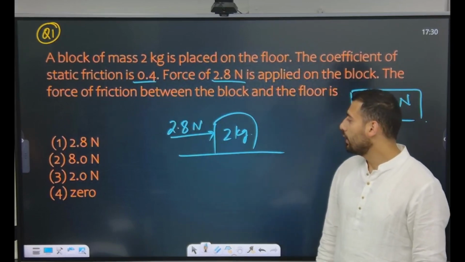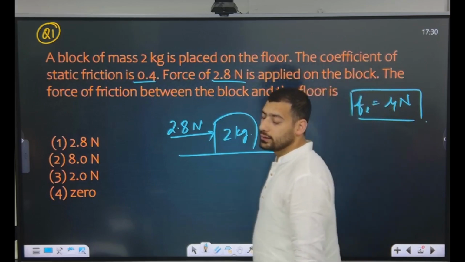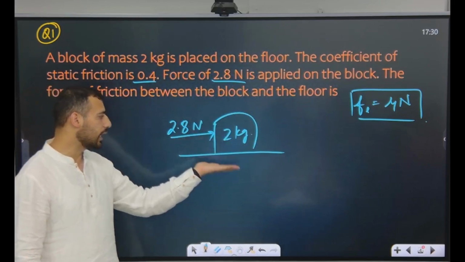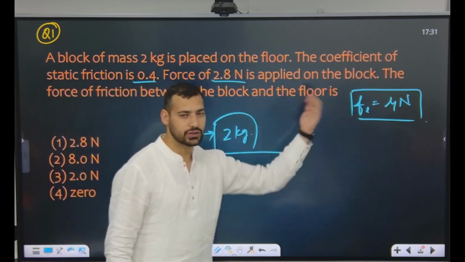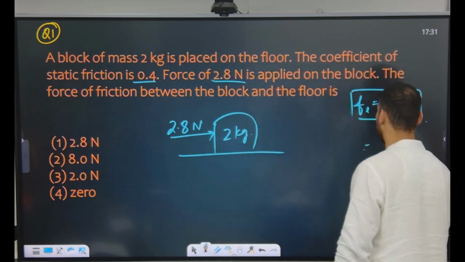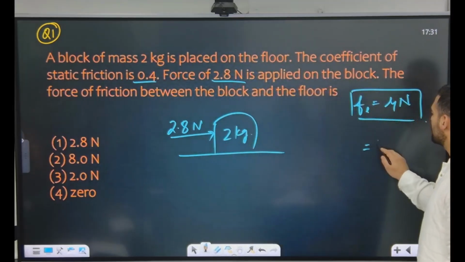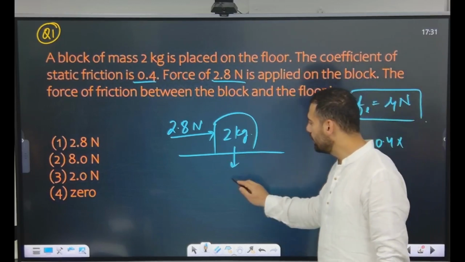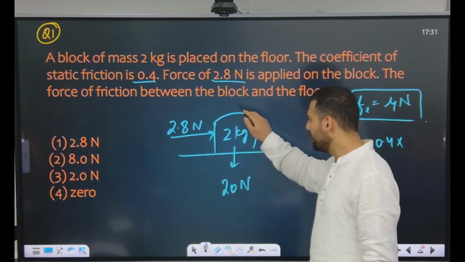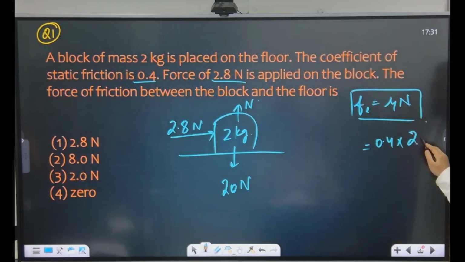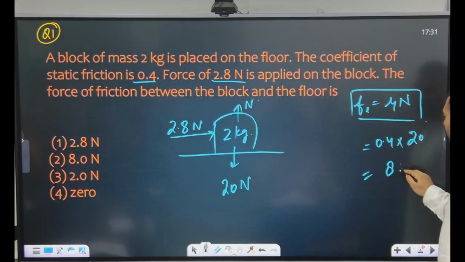Now you need to understand that the maximum possible friction that can exist between the block and the floor is the limiting friction. In this situation, mu is 0.4, and the normal reaction would be 20 newtons. So multiplied by 20, this comes out to 8 newtons of limiting friction.